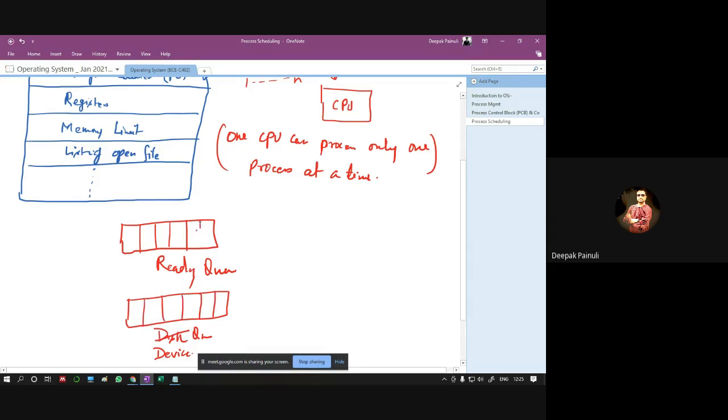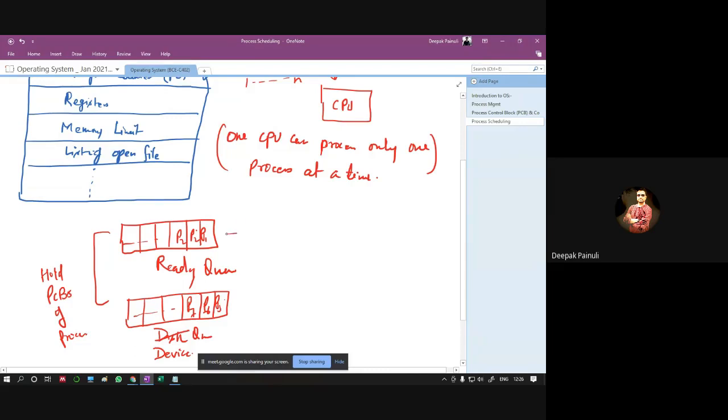PCBs of our processes, process 1, process 2, process 3, and so on, process 5, process 6, process 7, and so on, right? And both hold PCBs of processes, right?